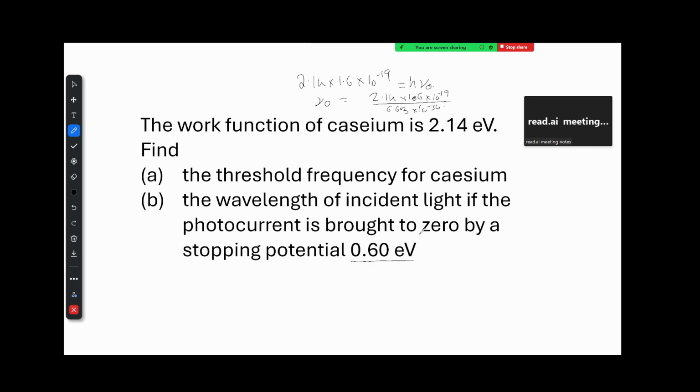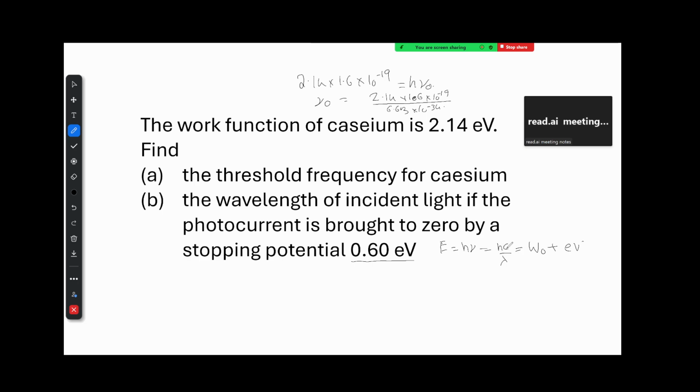So this is the energy. Now you have to find out the wavelength. So let us say that the wavelength is lambda. Now the energy coming out from the photon will be h into mu, which can be written as hc by lambda. We know that this will be equal to the work function plus the stopping potential eV, correct?